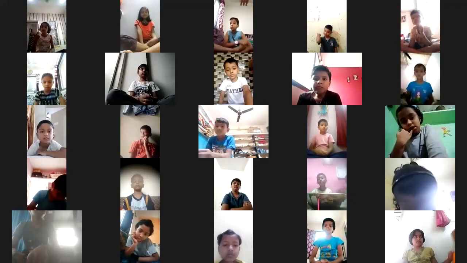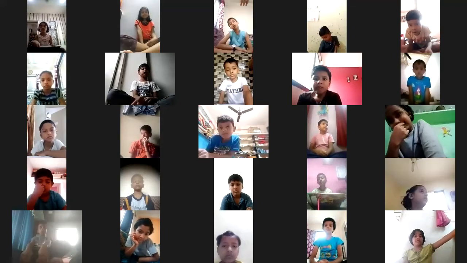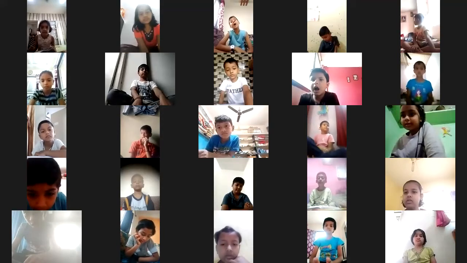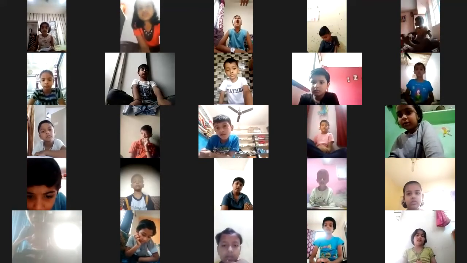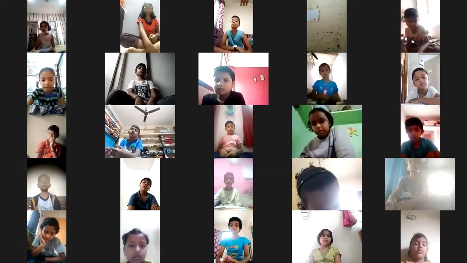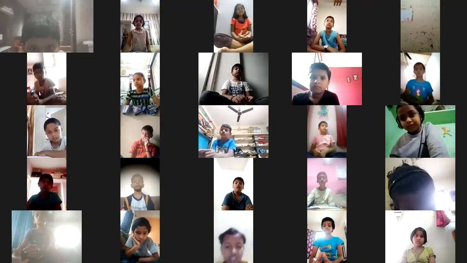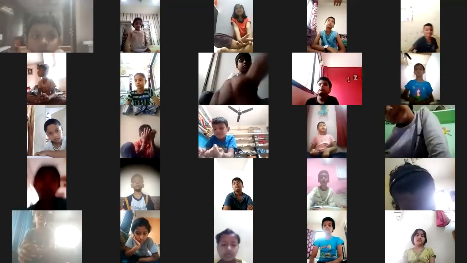Now, Ishwari Dhumar, which country notes are these? Sri Lanka. Very good girl. And what do you call the Sri Lanka currency? Sri Lankan rupees. Very nice. These are the coins of Sri Lanka.